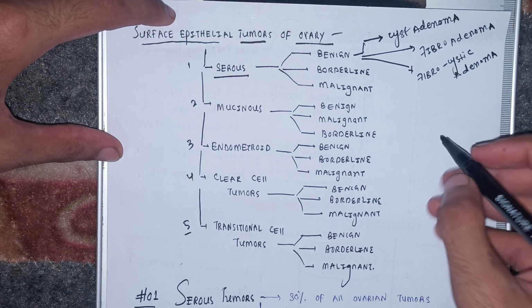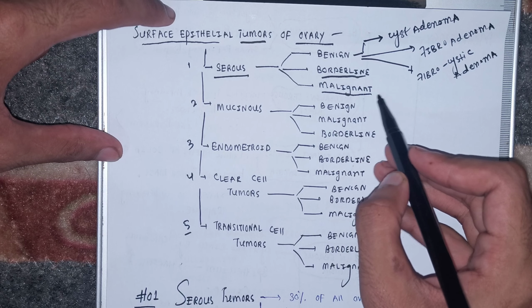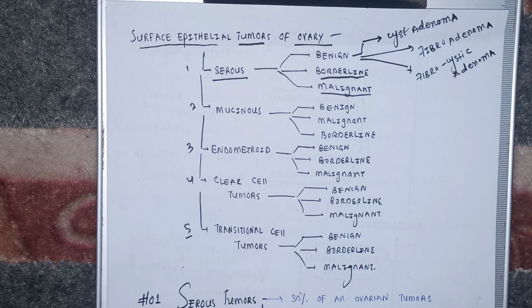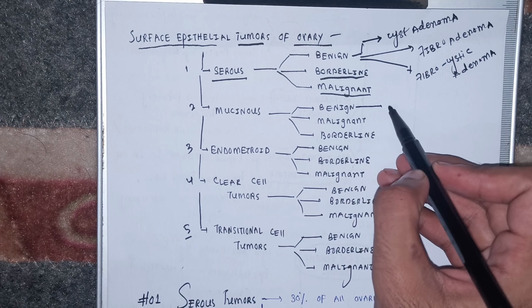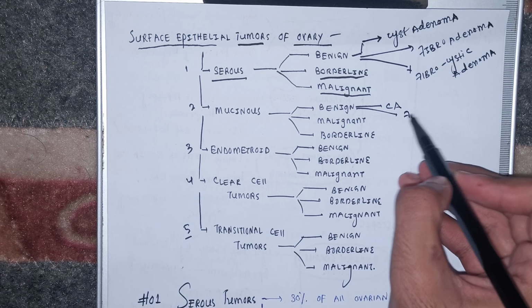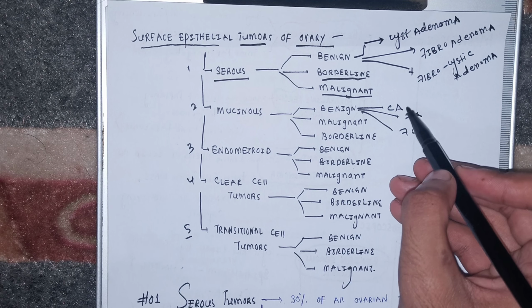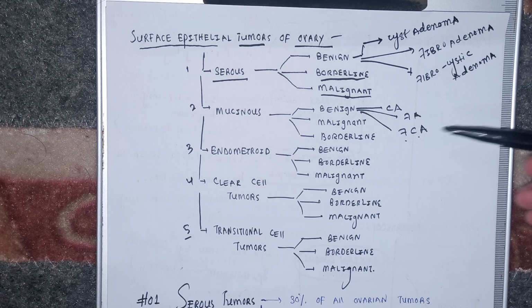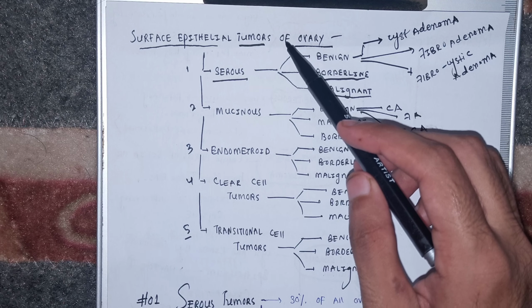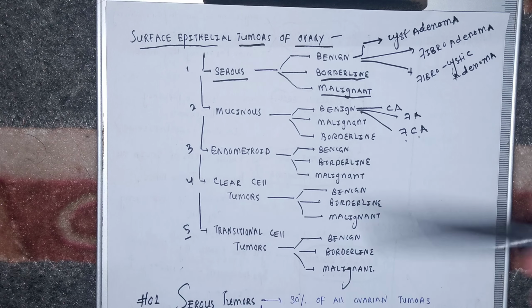Similarly, serous tumors can be borderline or they can be very severe malignant tumors. The same is the story for the mucinous ones. The mucinous category can also be cyst adenoma, fibroadenoma, or fibrocystic adenoma, depending on whether they are completely cystic, fibrous, or both fibrous and cystic. So in this video lecture, beta, I'll deliver the serous tumors of the ovary. And don't forget, serous tumors of the ovary originate from the surface epithelium of the ovary.